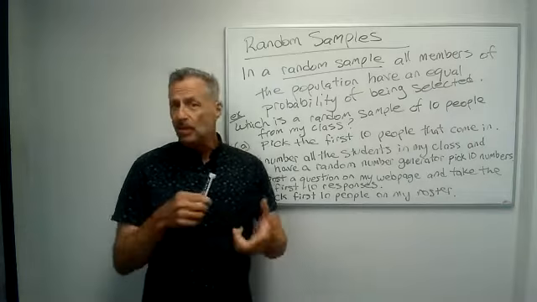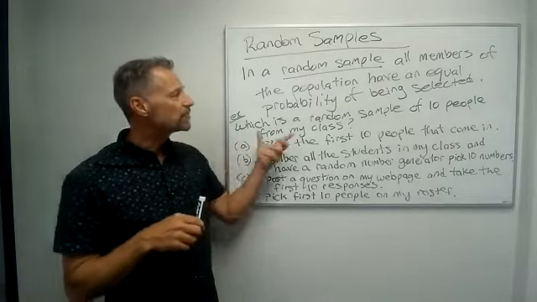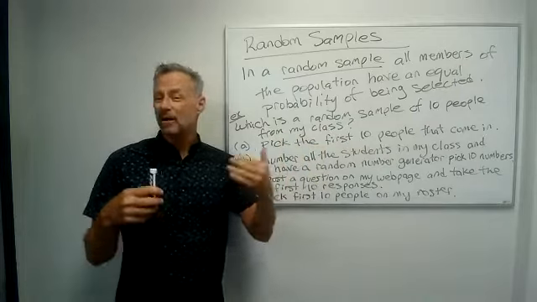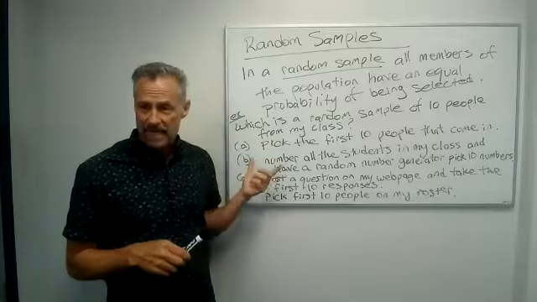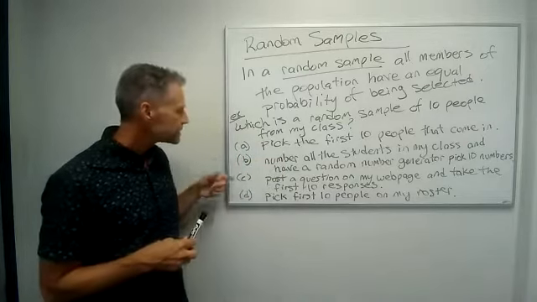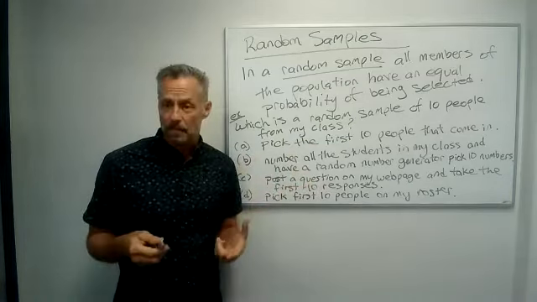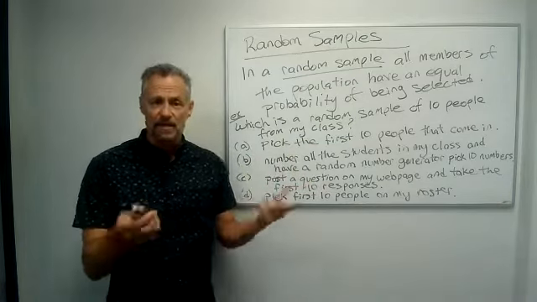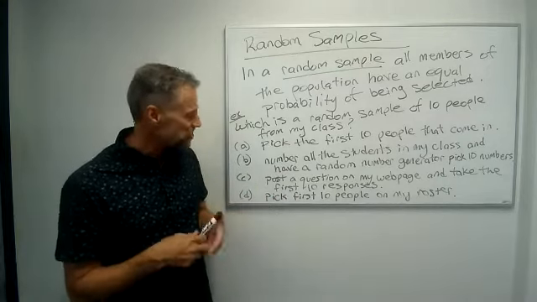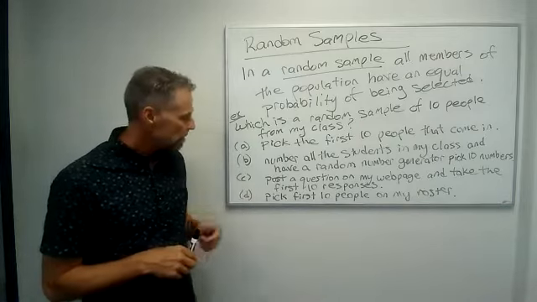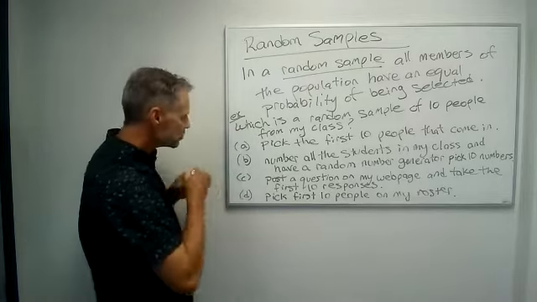So I've got an example here. Which of these is a random sample? If I pick the first 10 people that come into my room, I'm trying to pick a random sample of 10 people from my class. Is that a random sample, the first 10 people that come in? Or, number all the students in my class and have a random number generator pick 10 numbers, and those will be the 10 people that I pick, the ones that are associated with that number. Or, post a question on my web page and take the first 10 responses I get. Or, pick the first 10 people in my roster. Well, the correct answer, of course, is B.